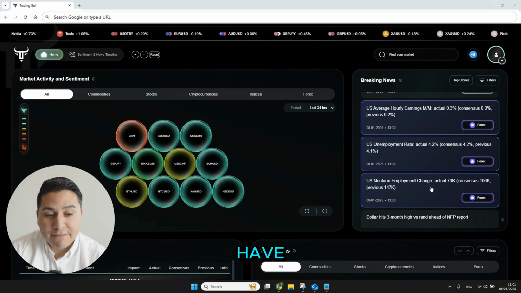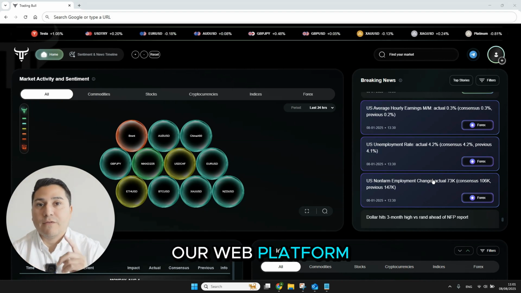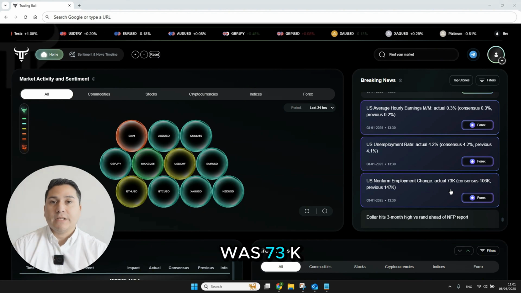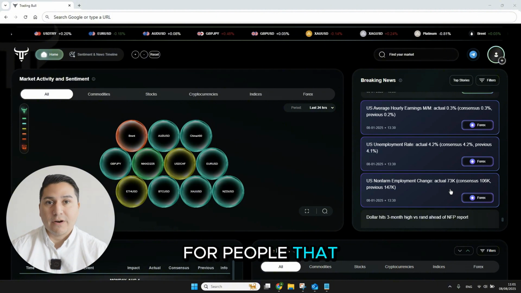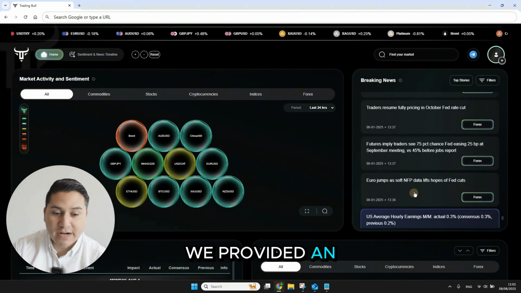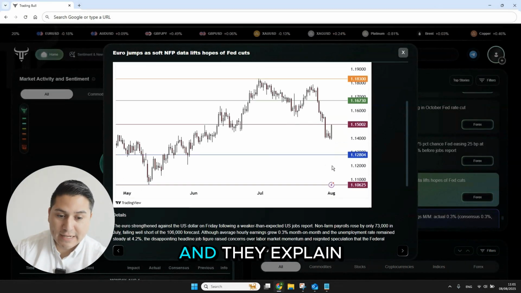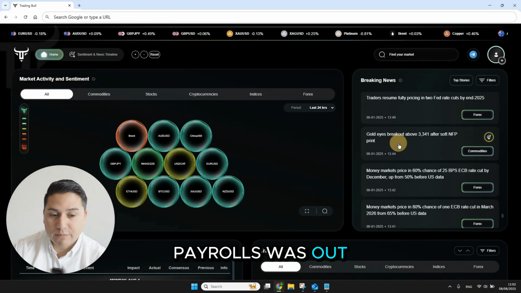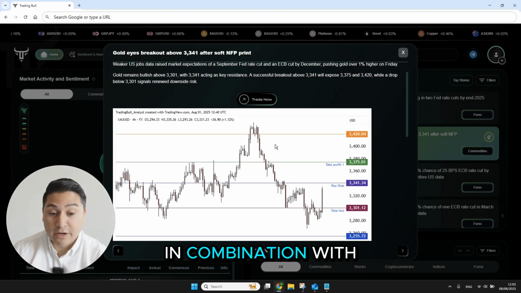Here you can see that we have the Nonfarm Payrolls data that is issued directly to the clients via API, our web platform, email, and also Telegram. And just with this piece of information that the outcome was 73K, an experienced trader can take a decision. But we also, of course, want to cater for people that are not as experienced. So we provided that information, and 6 minutes later, we provided an update on EUR/USD. You have your technicals and fundamentals, you have your charts, and they explain what can happen next. Afterwards, 14 minutes after the Nonfarm Payrolls was out, we published this, which is a little bit different. It's an outlook on gold in combination with the Nonfarm Payrolls.